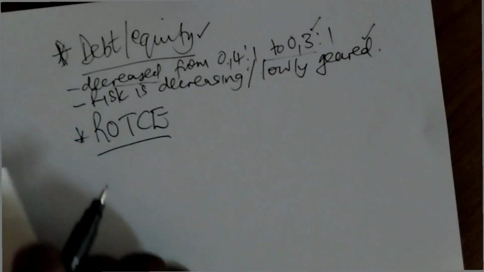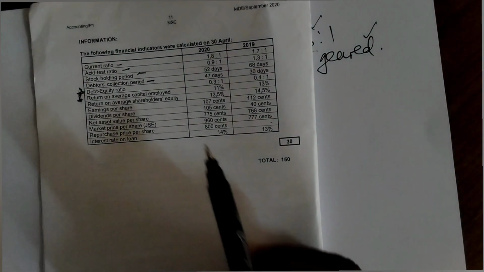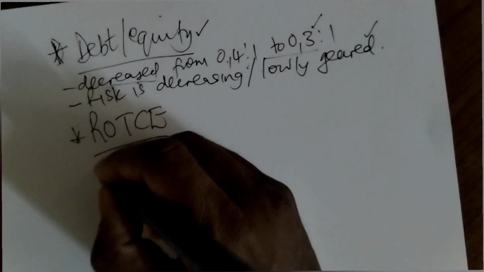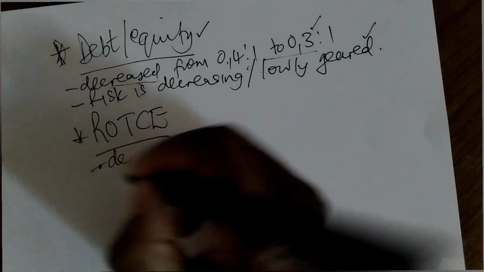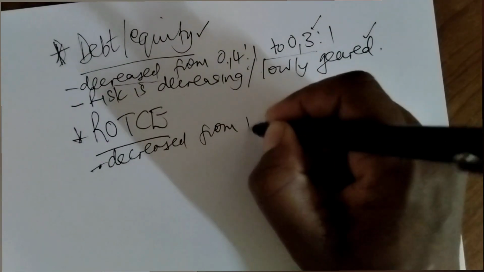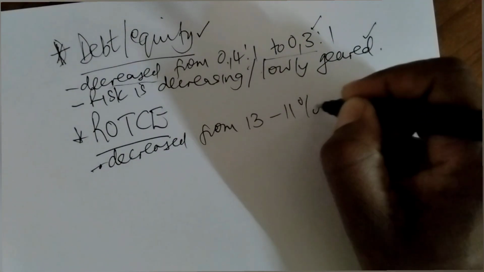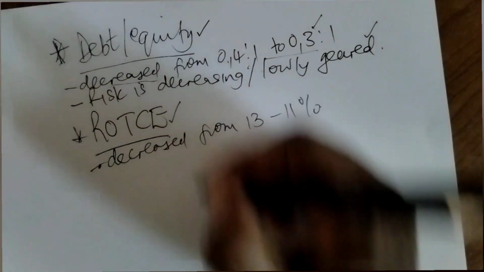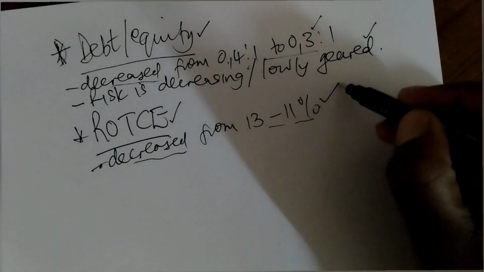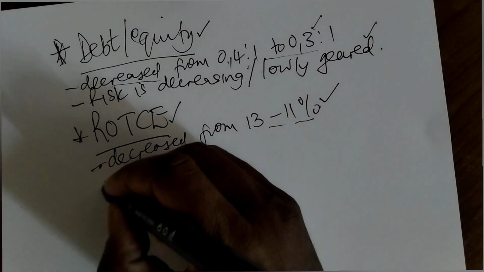Now, you got your return on total capital employed. If you check here, your return on total capital employed decreased from 13 to 11%. So you have that identification, the trend, and the quoting of figures. Now the next thing becomes to interpret.